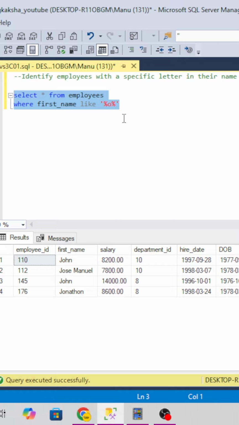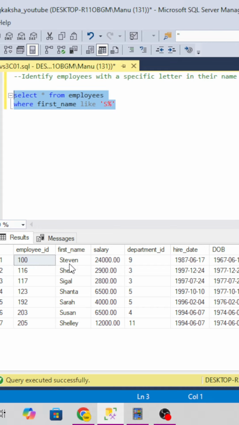Now suppose someone says, find the employees whose name is starting with letter S. So what we have to do is put the letter at the beginning, then put the percent symbol. So we get the letter at the beginning. We can see the names starting with S, we are getting those only.